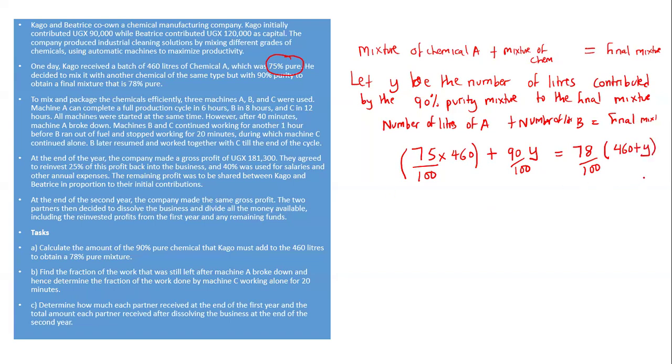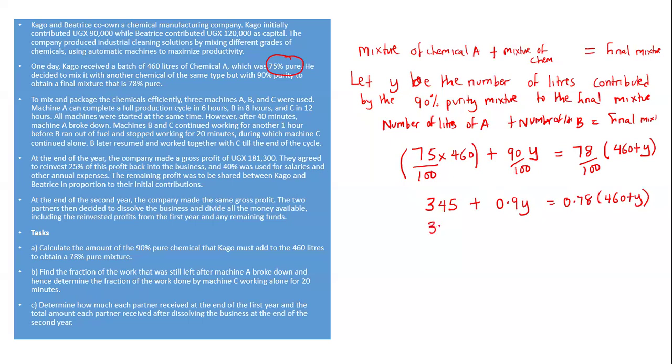Now, this is the kind of equation that we have formed. So we are going to work out this kind of equation. So we are going to do the mathematics. For the first one, we shall get 345. That is the amount of chemical A that was being contributed. Plus, the second one here, you are going to allow me to write it as 0.9y is equal to 0.78 into 460 plus y. So the 345 is the amount of the 75% that was contributed to the final mixture.